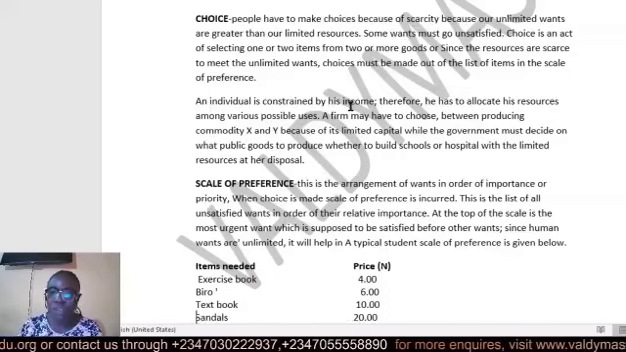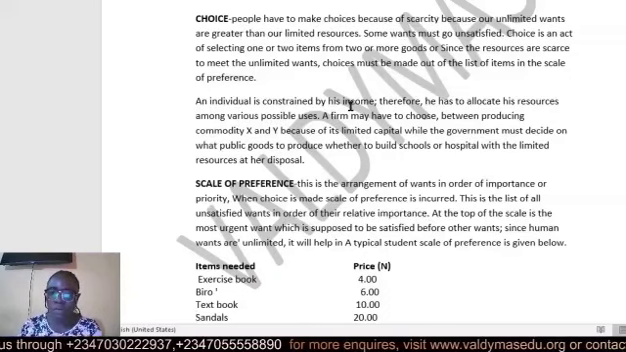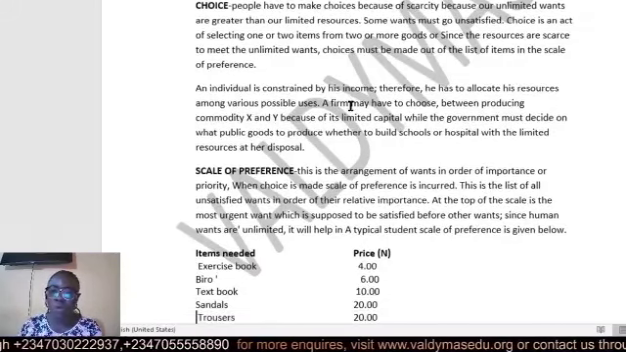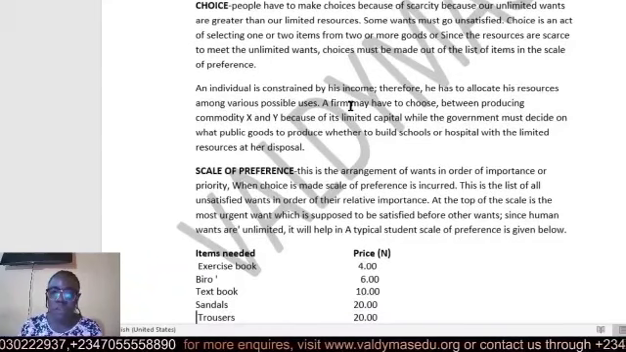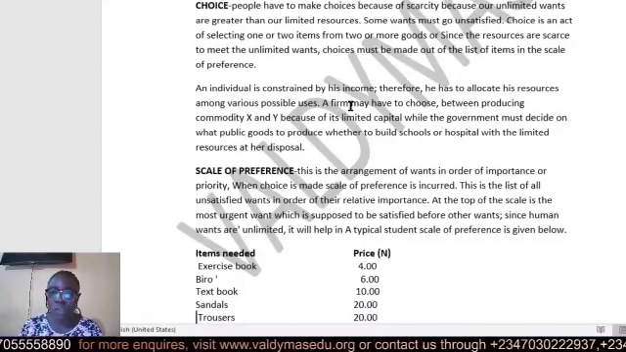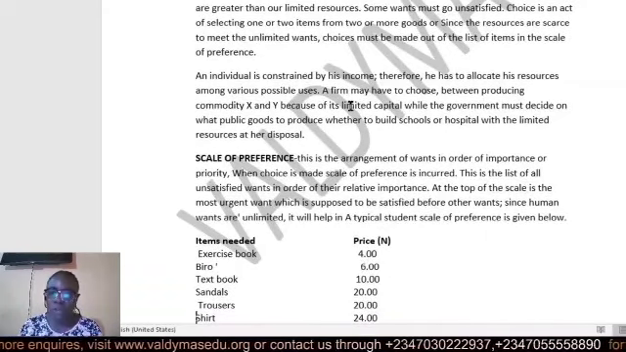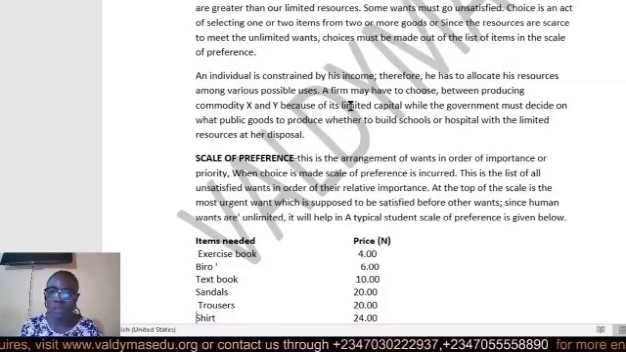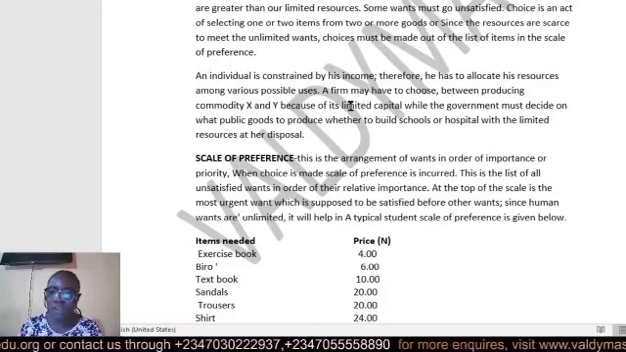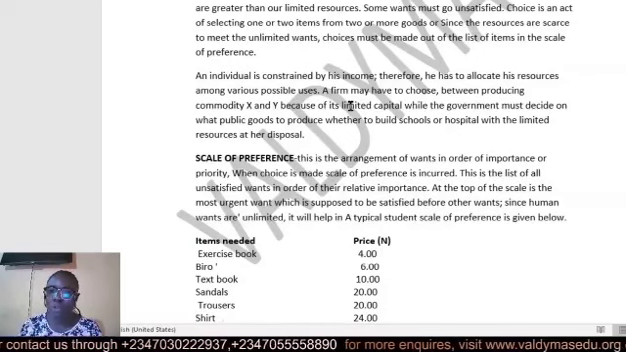So choice is the art of selecting one or two items from two or more goods, since the resources are scarce to meet the unlimited wants. So choices must be made out of the list of items in the scale of preference. Having drawn your scale of preference, you are going to pick the most pressing need, the important one, from the items listed in the scale of preference in order to meet it.